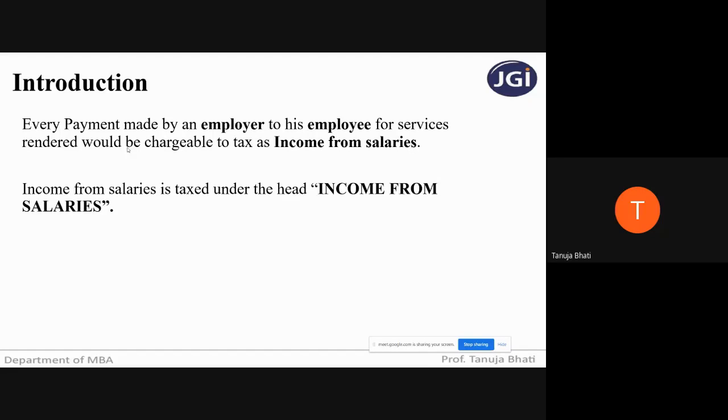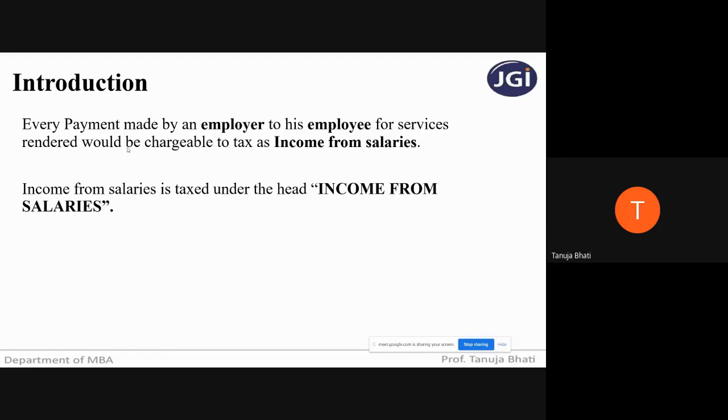In the same example, suppose Madhuri Dixit is working for different producers and doing films under a different set of producers and various films. When she receives money from such producers, the income will not be chargeable under the head income from salaries, but under the head income from business or profession, because it is a profession. Why? Because there the employer-employee relationship does not exist. She's working not only for Yashraj Films or Chopra Films, but for multiple producers, where there is no employer-employee relationship.